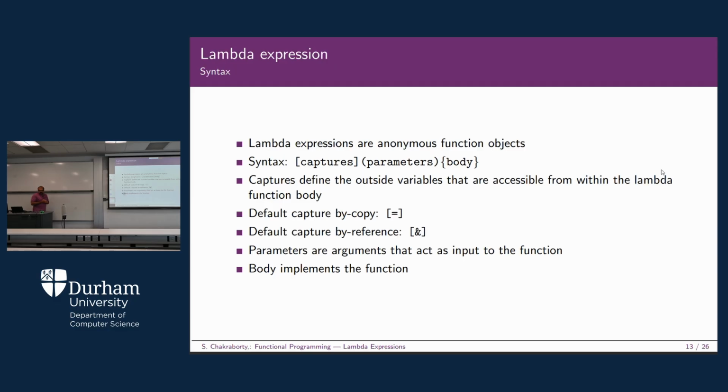And here is the lambda expression. Lambda expressions are basically anonymous function objects, and the syntax starts with square brackets, as we have seen earlier. But I have not yet discussed the details of this style. There are three parts. First, within the square brackets you have the capture clause, or captures, and then you have the parameters, the arguments you are passing to a particular lambda function, and finally you have the function body, or the definition of the function.